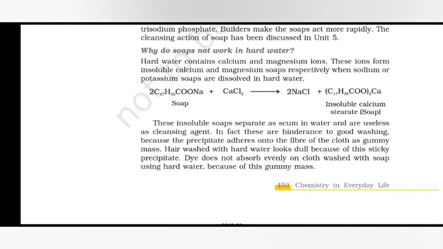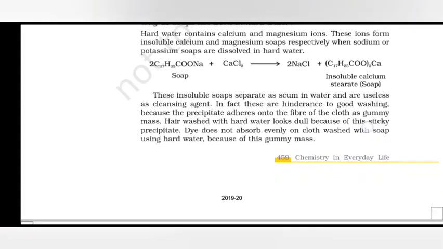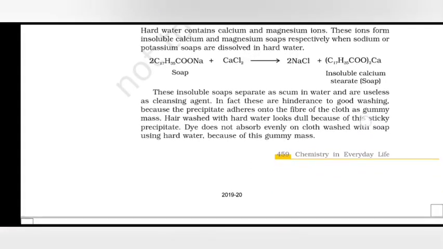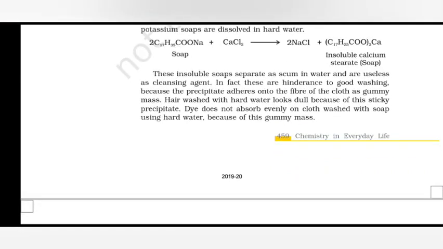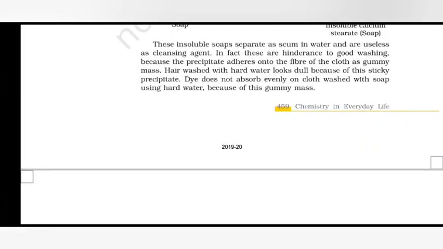Builders make the soaps act more rapidly. The cleansing action of soap has been discussed. Why do soaps not work in hard water? Hard water contains calcium and magnesium ions. These ions form insoluble calcium and magnesium soaps respectively when sodium or potassium soaps are dissolved in hard water. These insoluble soaps separate as scum in water and are useless as cleansing agents.